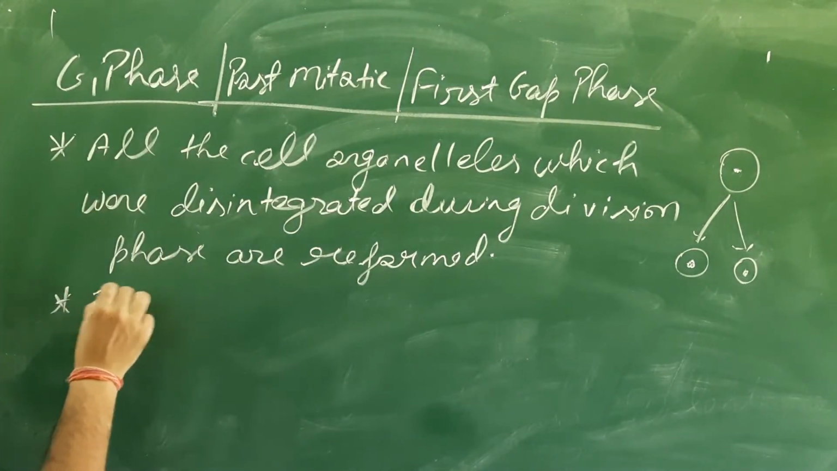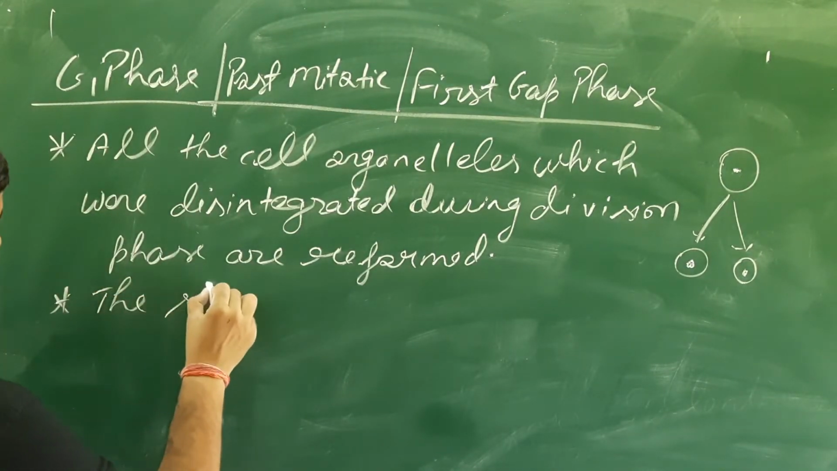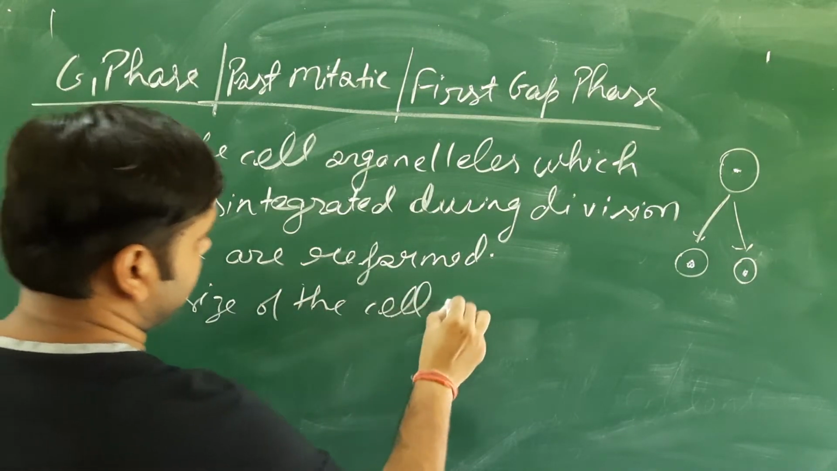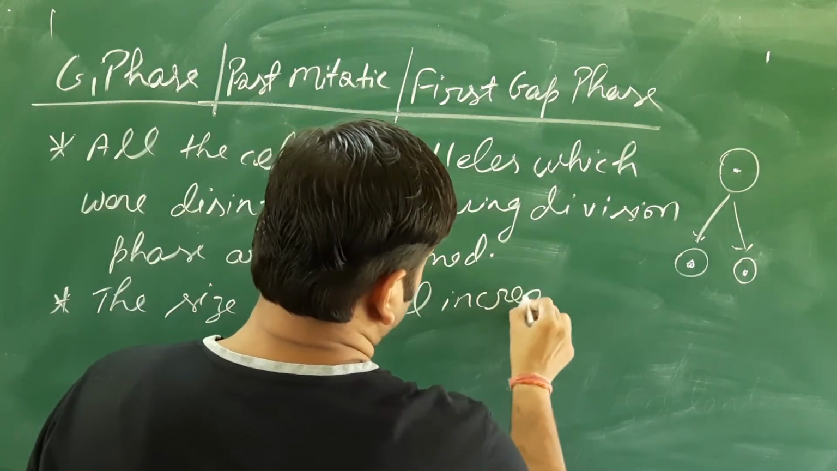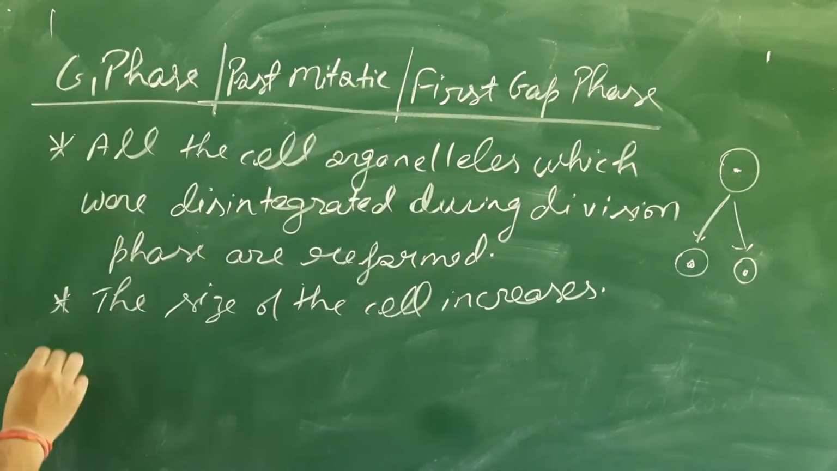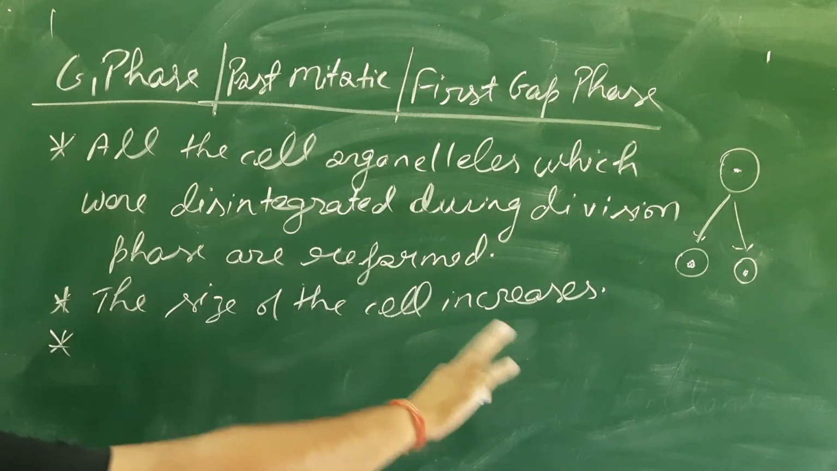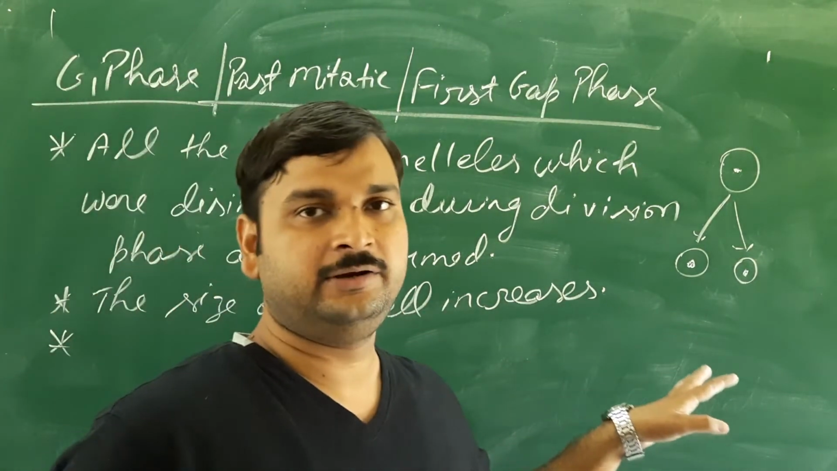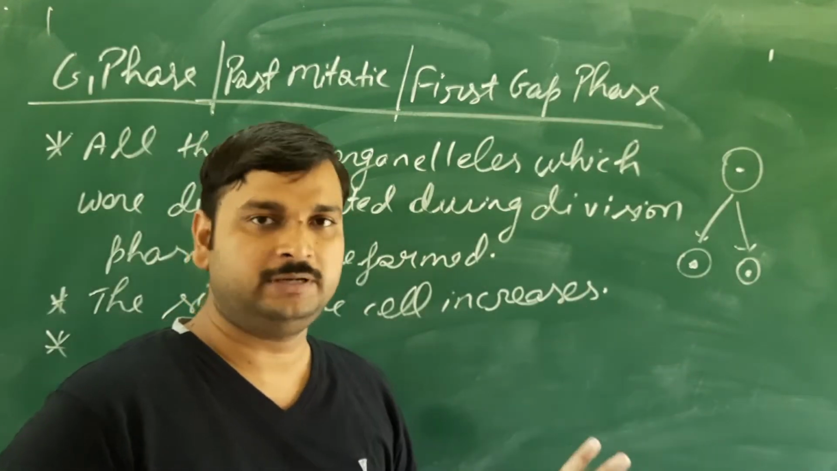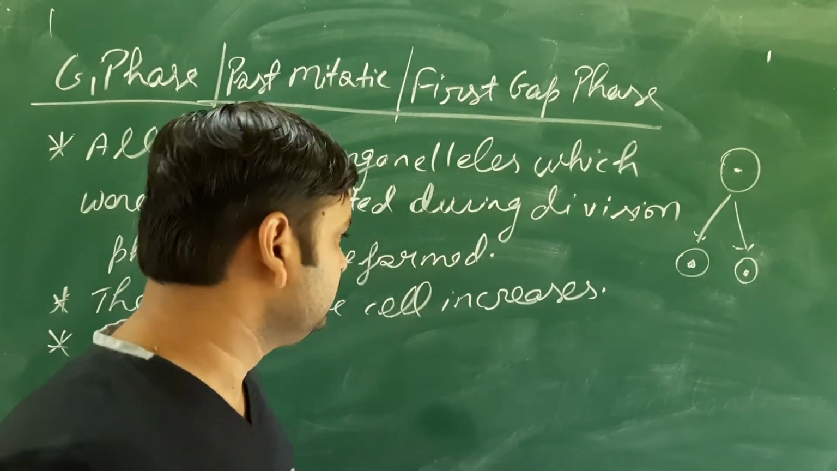So the size of the cell increases. The size of the cell increases. But remember, there will be no change inside the DNA. The amount of DNA will remain the same. There will be no change in the amount of the DNA. That is understood for you.